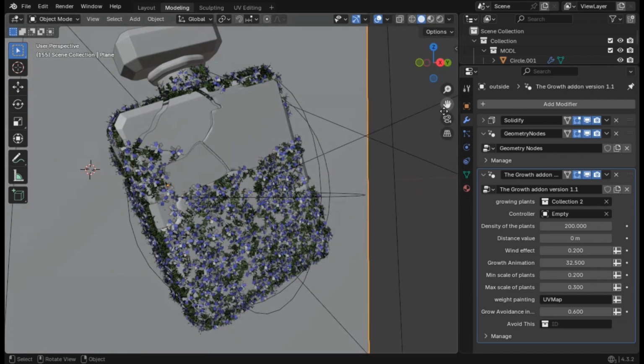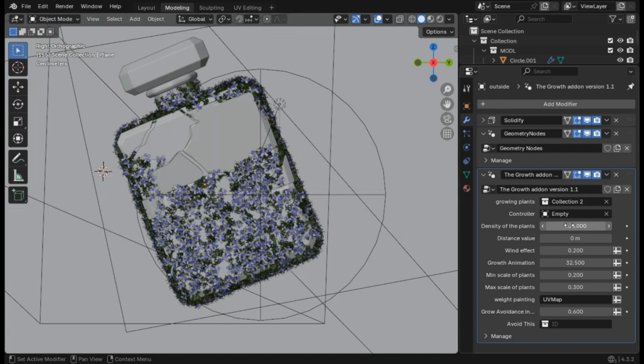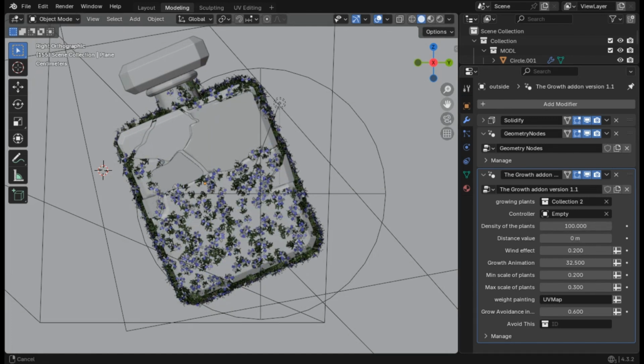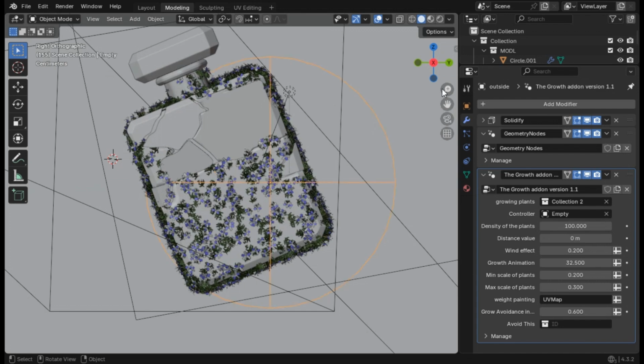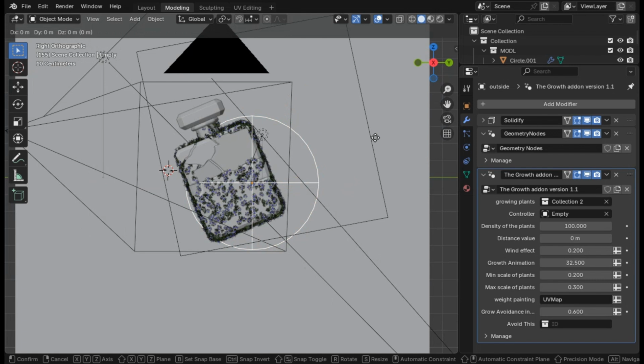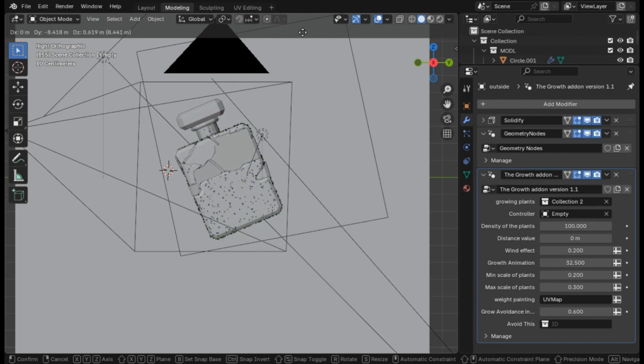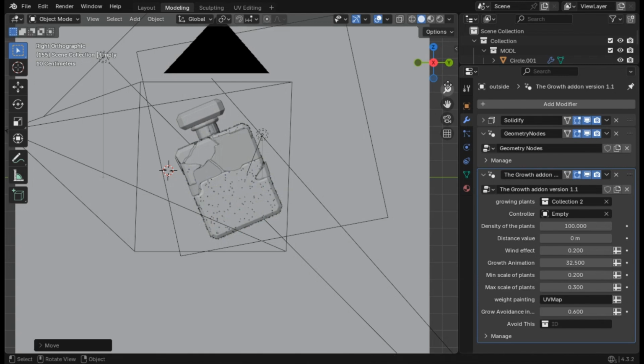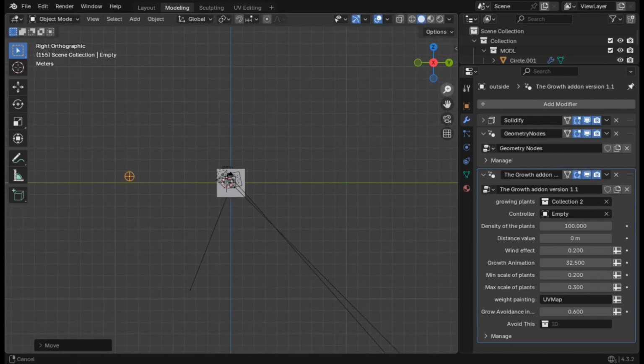I'm not going to go with this number because my laptop cannot handle it. So I'll just go back to 100 and it looks pretty good to me as well. Now, there is one thing you need to pay attention to as well. If we go back to the controller that controls where the animation starts, where the objects will be growing, no matter how we move it, it's not changing. Well, it will change. It's starting to fade right now,